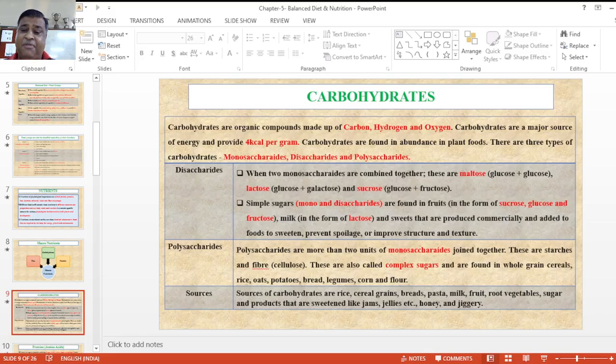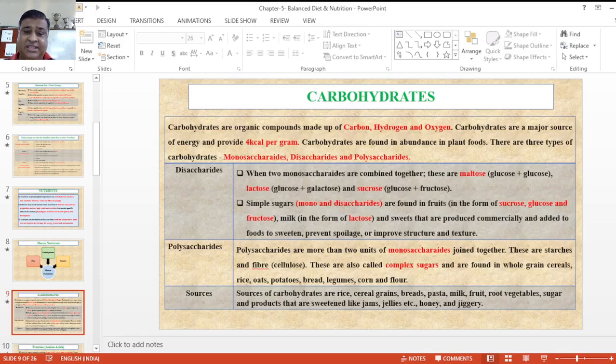And it is found in different types of foods which are required. There are 3 types of carbohydrates: monosaccharides, disaccharides and polysaccharides. These are the different types of sugar contents which are present in carbohydrates. First we'll discuss disaccharides, after that polysaccharides and their different sources.